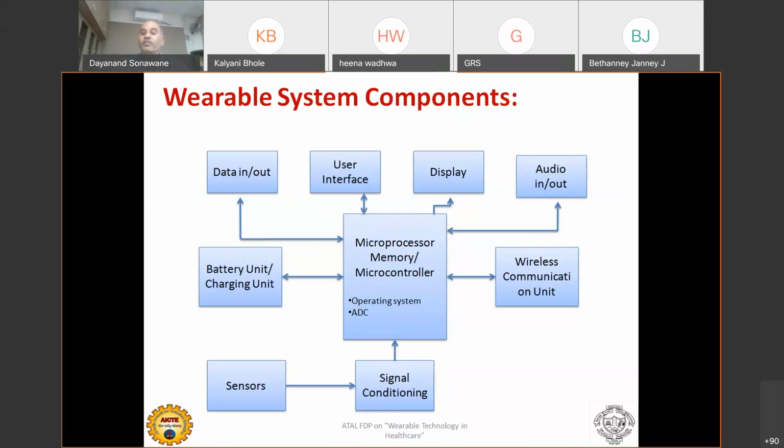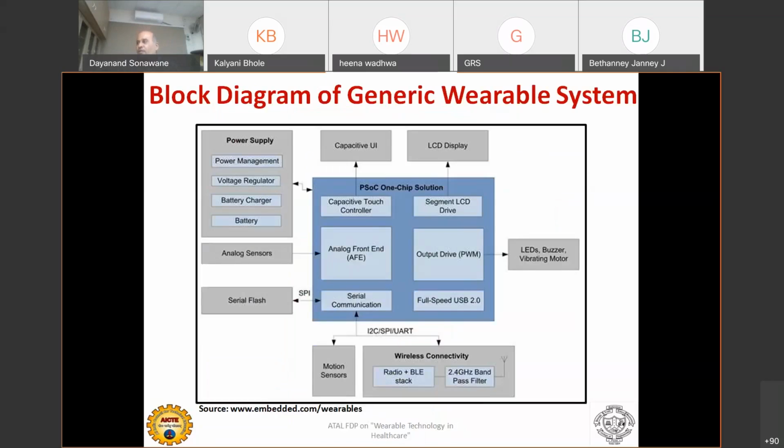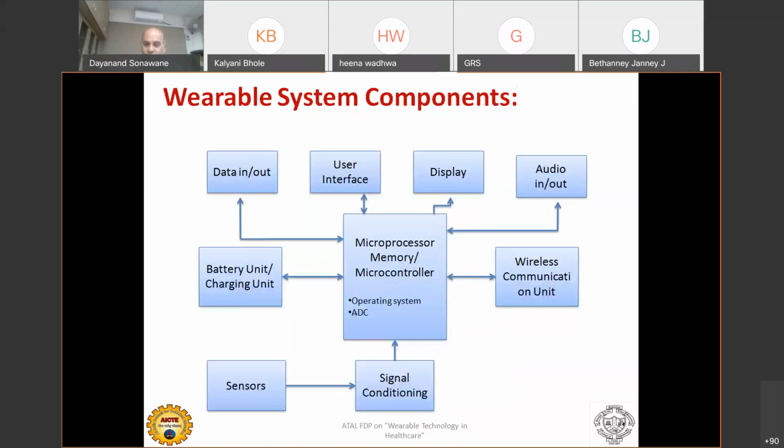And most important is the wireless communication unit. I already told you that all wearable devices are IoT enabled. They are capable of transmitting data wirelessly, remotely. So this is a block diagram of a generic wearable device, showing the components of the wearable device.